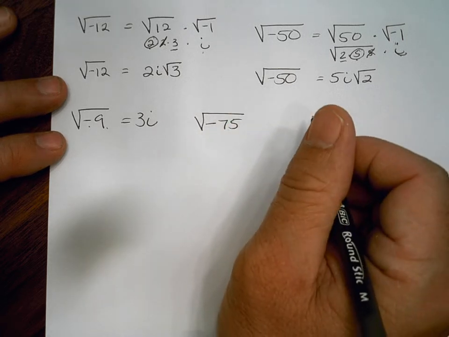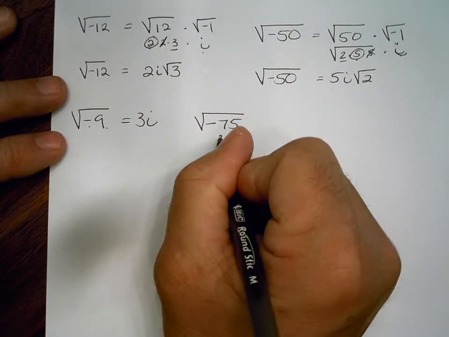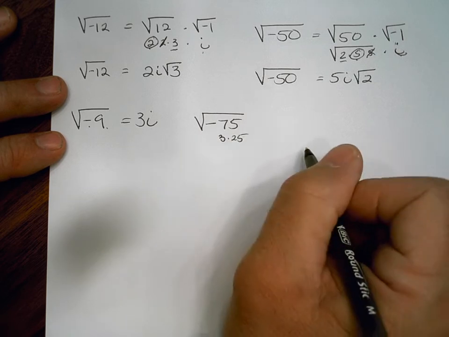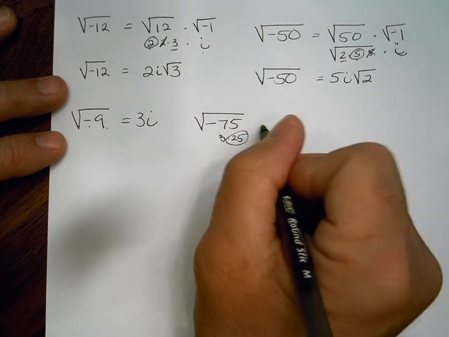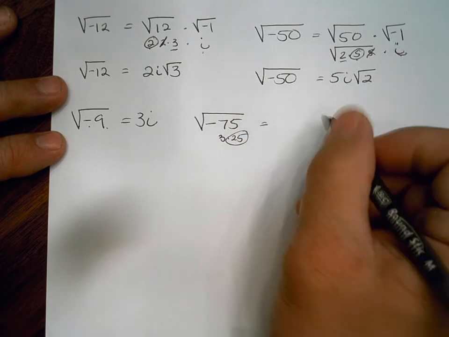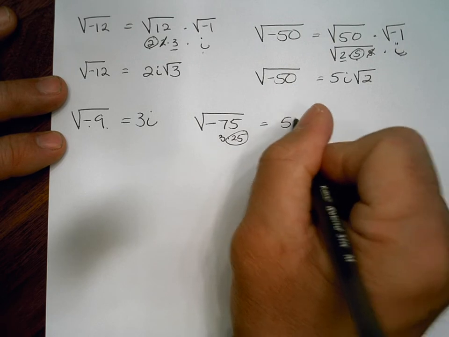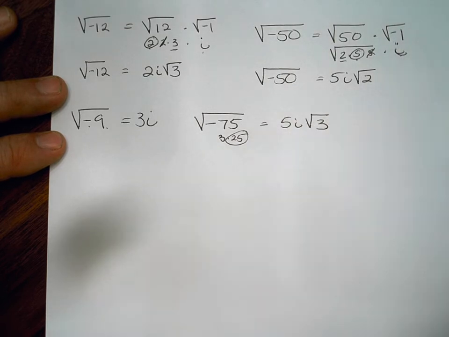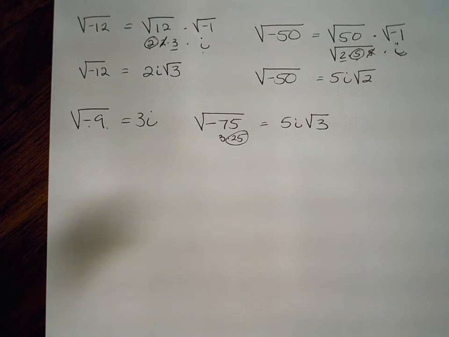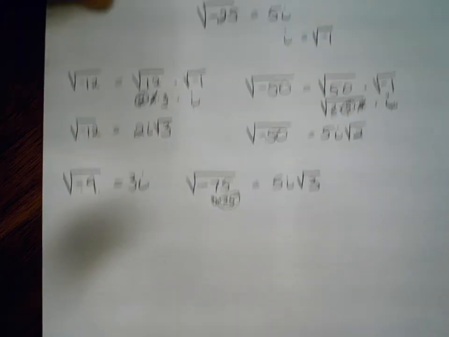Let's go with the square root of negative 75. All right. Well, we know 75 is 3 times 25. And the square root of 25 is 5. So the square root of negative 75 is 5i root 3. Okay, so that's imaginary numbers. Let's go on to complex numbers now.